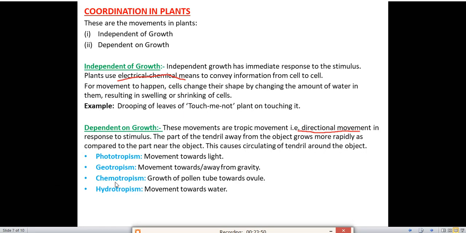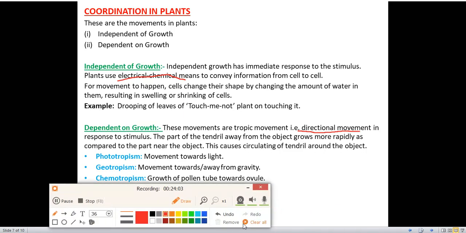Next is chemotropism. Chemo means the chemicals or the hormones. Growth of pollen tube towards ovule is the example. Hydrotropism: hydro means water, movement towards water. Some of the plants will grow towards the water also.